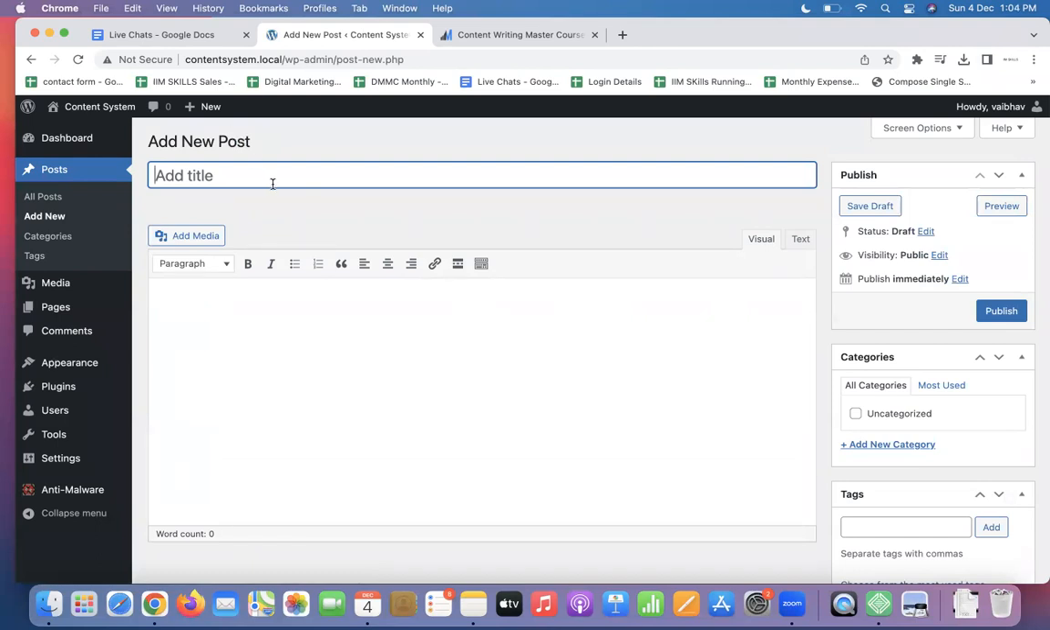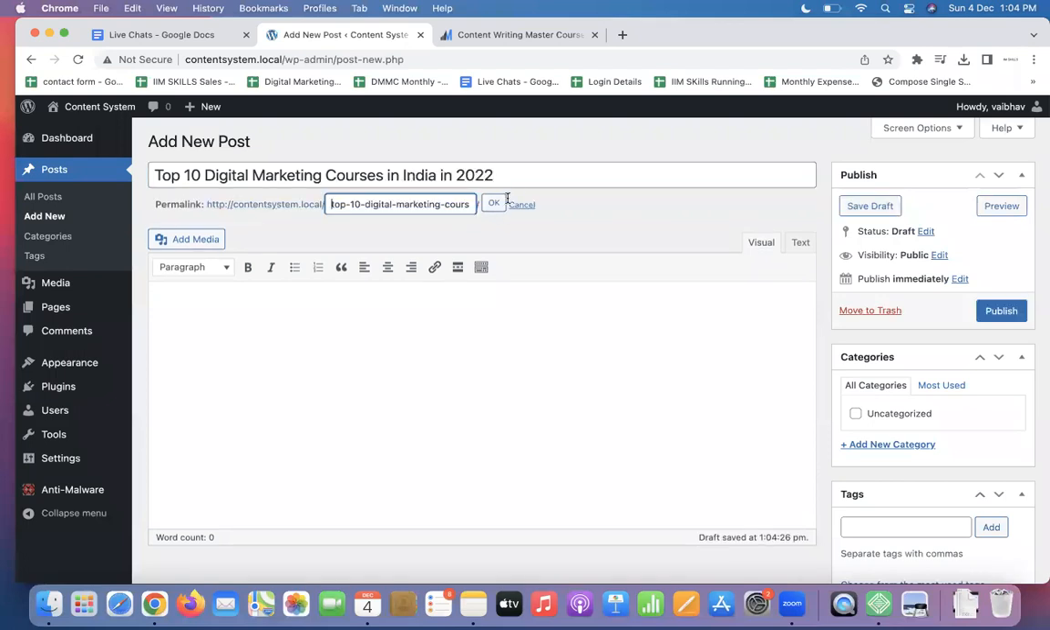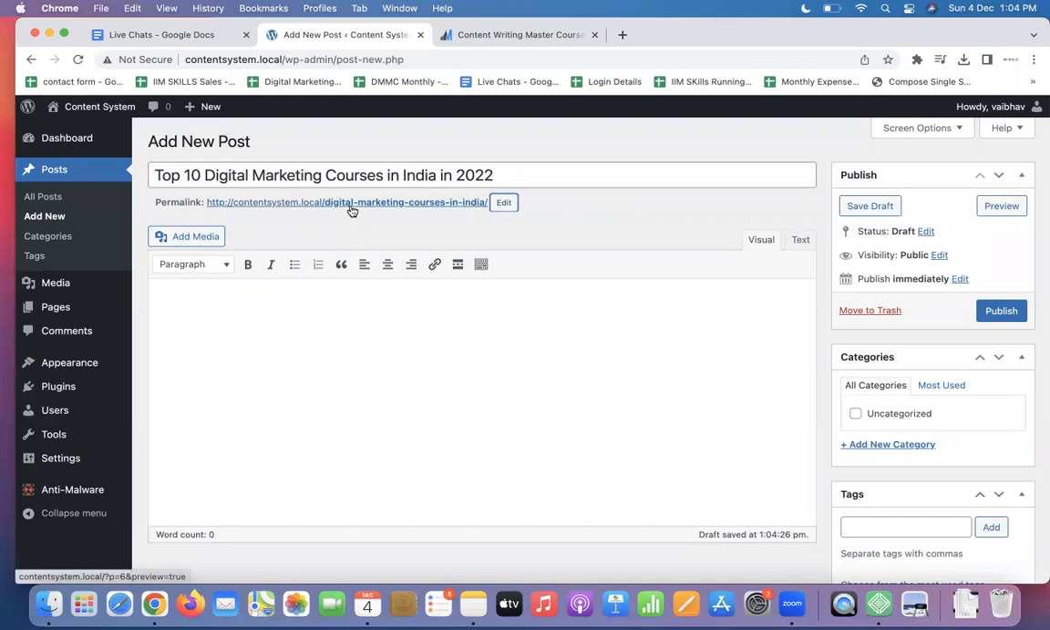This is the place where we add the title. You will learn this better in SEO. However, remember that in a title, every word starts with a capital. So if it is Top 10 Digital Marketing Courses in India in 2022, it will go like this. Now my focus keyword is digital marketing courses in India, so that is all I will keep in the URL. Rest everything I'll delete. This is how my URL will appear.